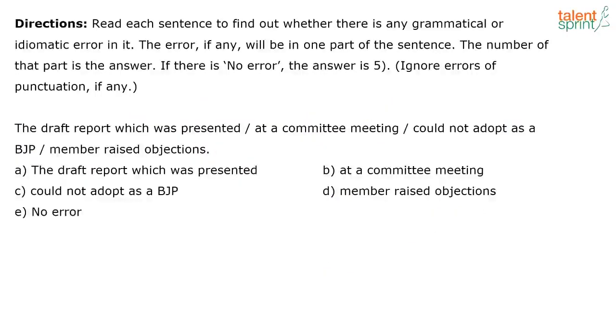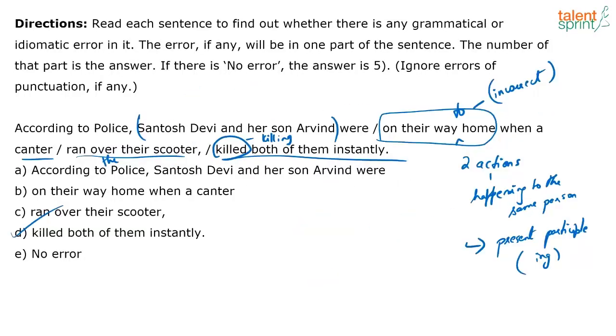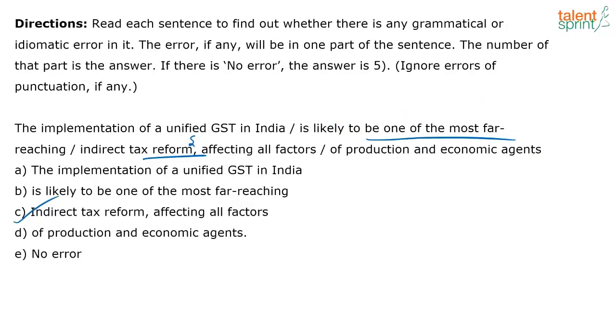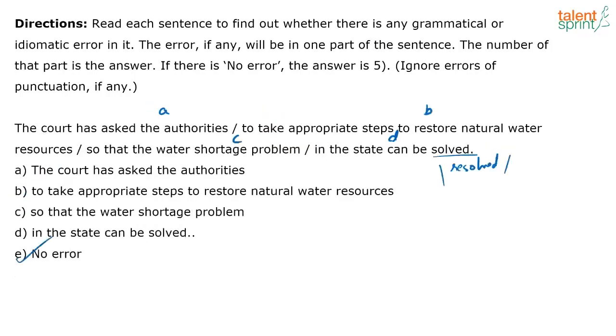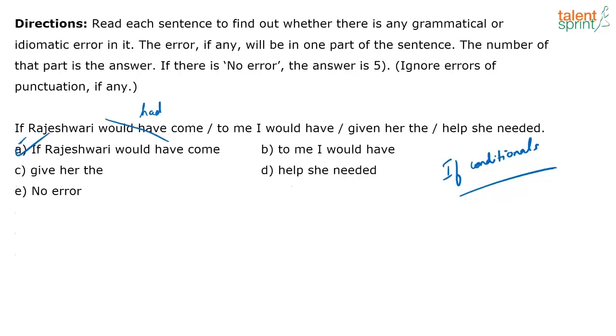Let's look at one last question for spot the error. Get this correct and I'll be happy. So far we've looked at subject verb agreement, we've looked at tense, we've looked at again certain phrases where we know that singular noun number or plural noun number will follow. Here again it's to do with tense, here again it's to do with no error basically. If conditionals and noun numbers, okay.